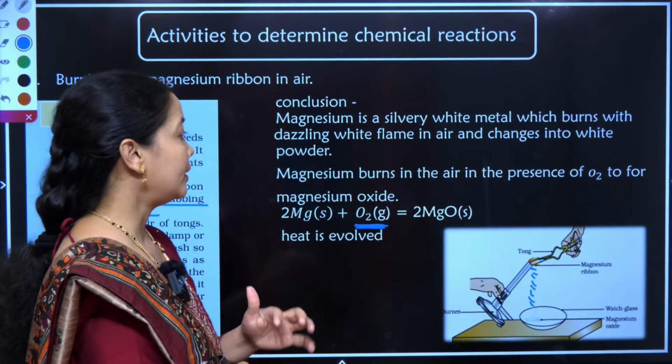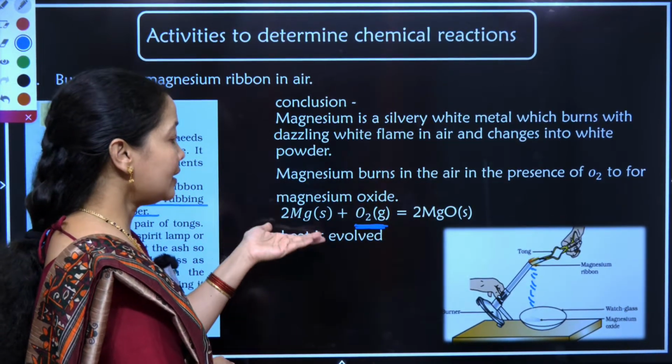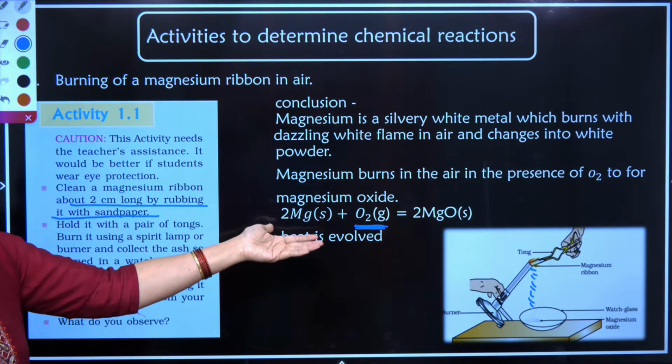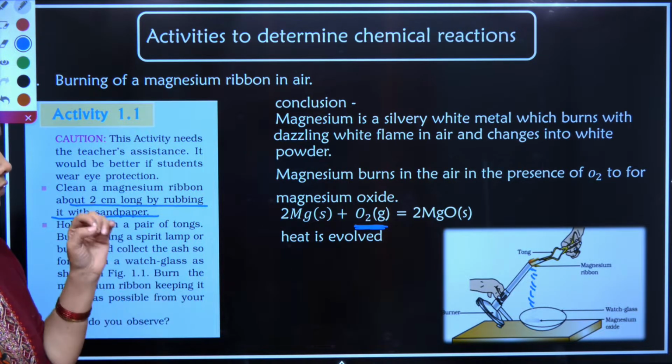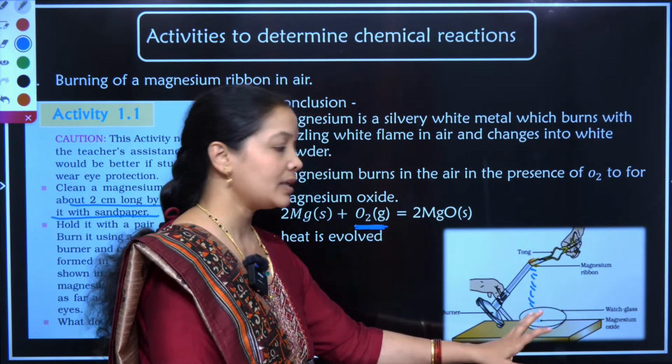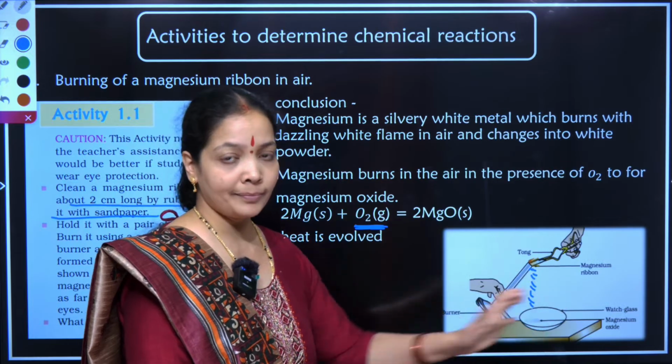Magnesium, when burnt in the presence of oxygen, gives me 2MgO, magnesium oxide. So magnesium is a silvery white metal which burns with a dazzling flame, and a white powder is collected in the china dish or watch glass, which is called magnesium oxide.